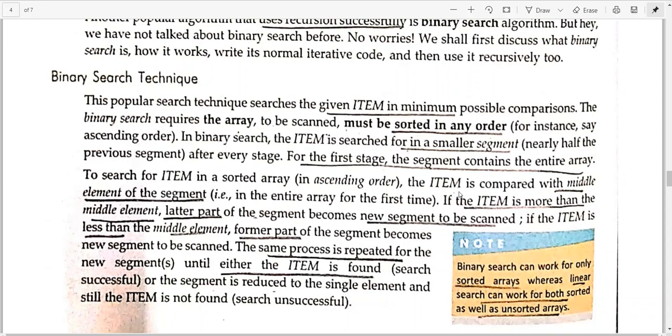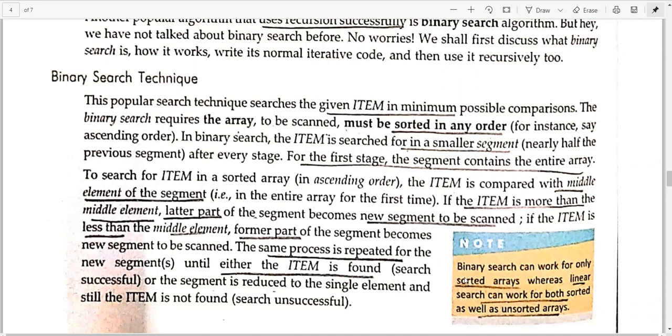Half of the elements you will be throwing out of your list in one go. Finally you will find the item you are trying to search, if it is present in that list, at the mid part of the newly formed list. I'll explain it in a better way with the help of an example.